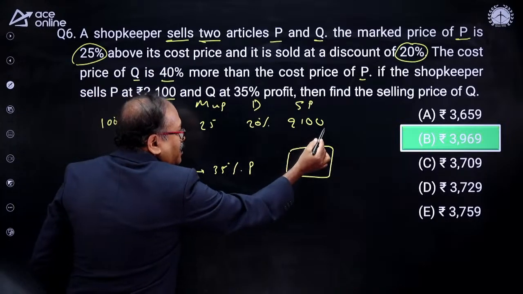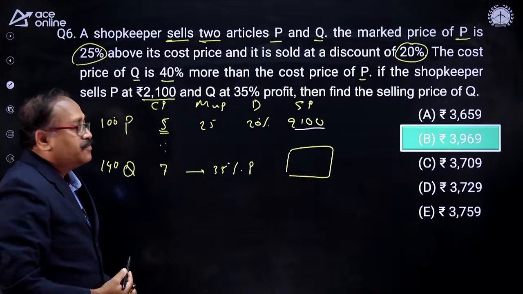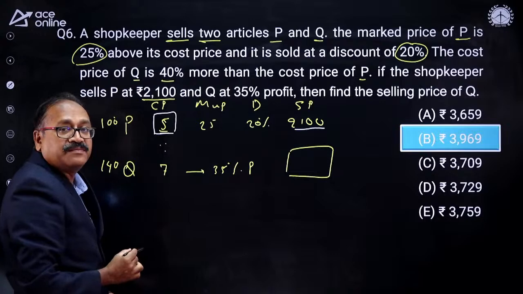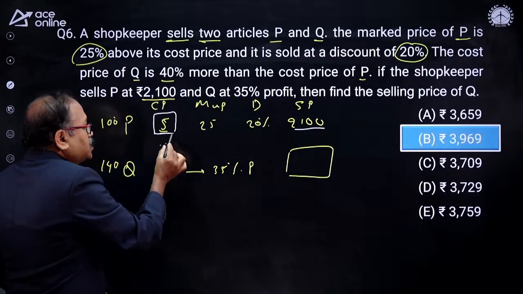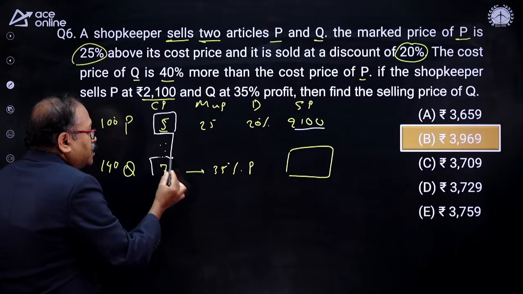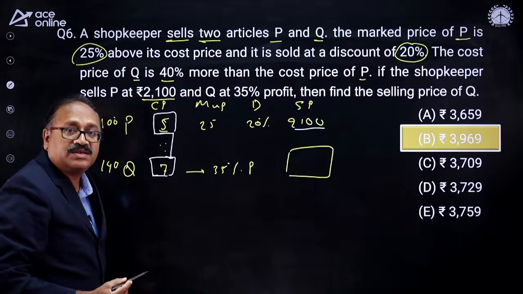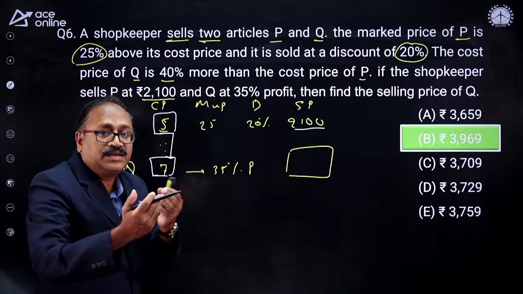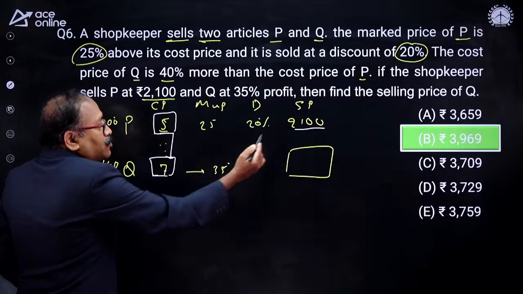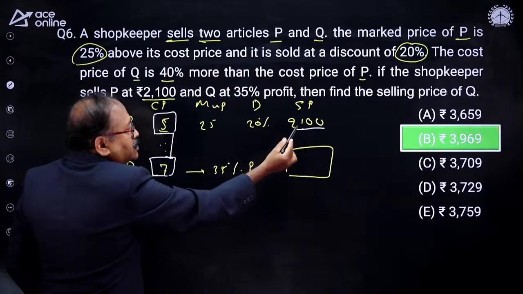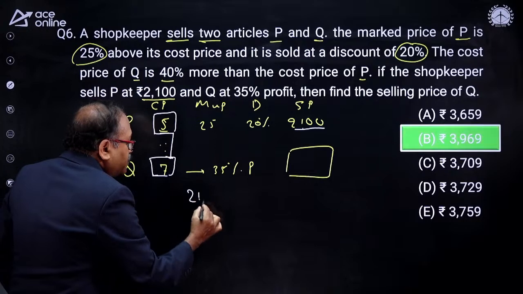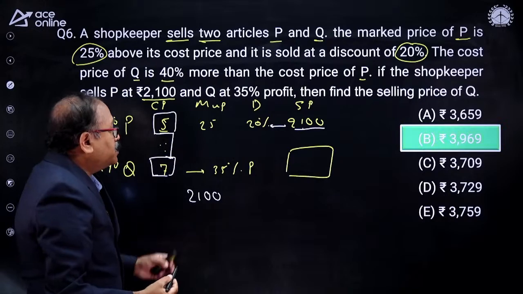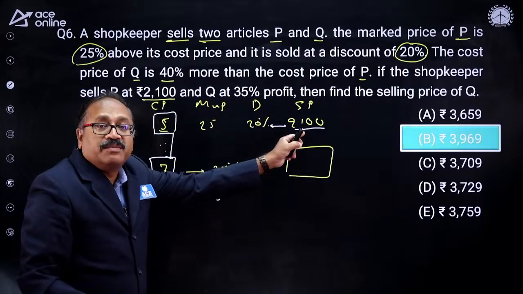So I will start from here onwards. From the selling price, I will come to the cost price. And once I get the cost price of P, I will come to the cost price of Q. And once you get the cost price of Q, by adding 35% on it, you will get the selling price. This should be the approach. So here, this is 2100. Now this is after a discount of 20%.